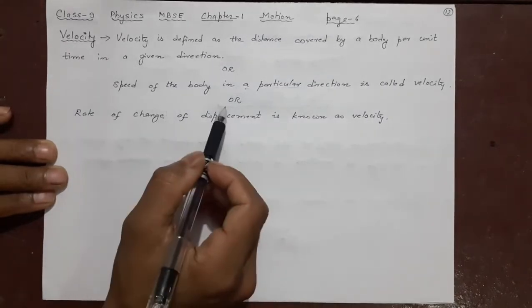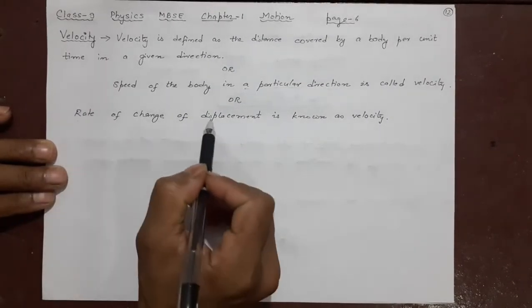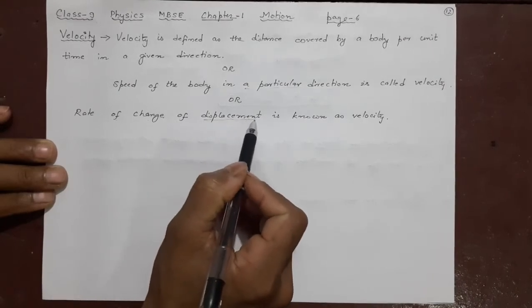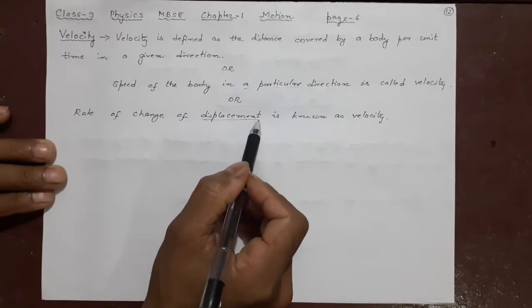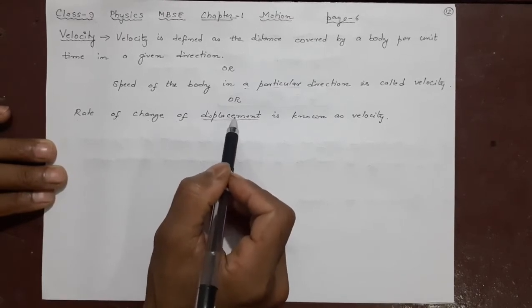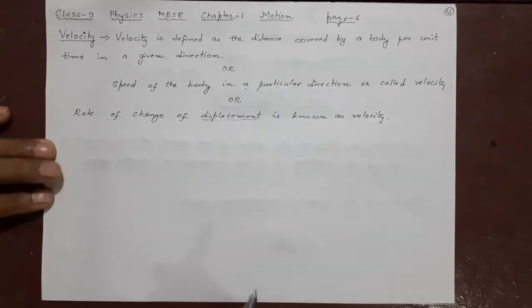One more way to say the same thing: rate of change of displacement. Important. Here no more distance, displacement. Displacement means the distance in a particular direction. Rate of change of displacement is known as velocity.